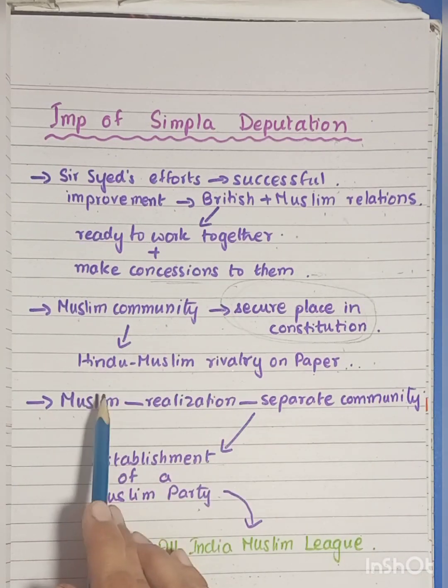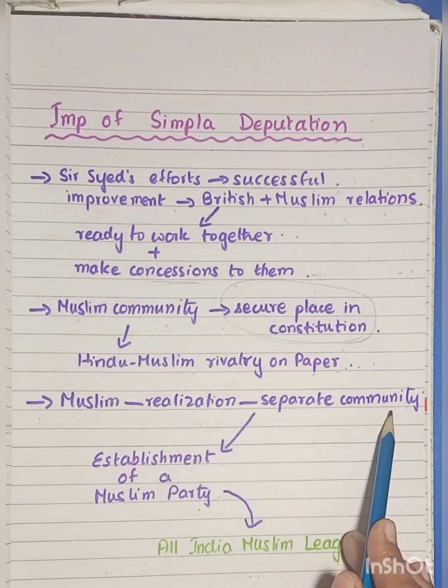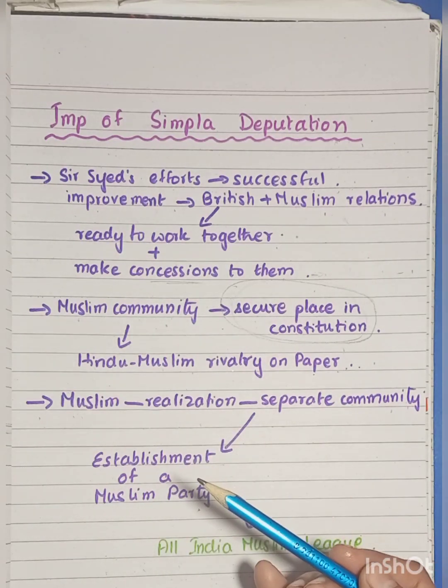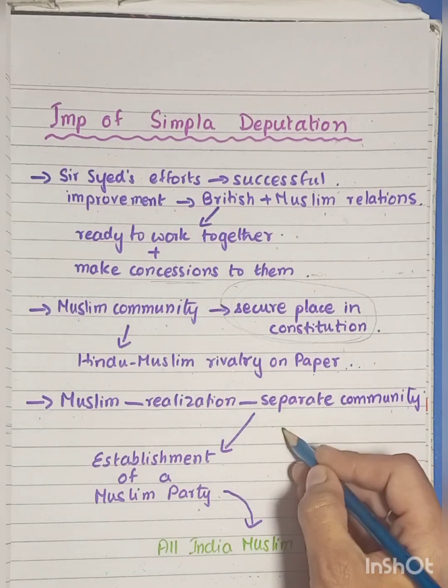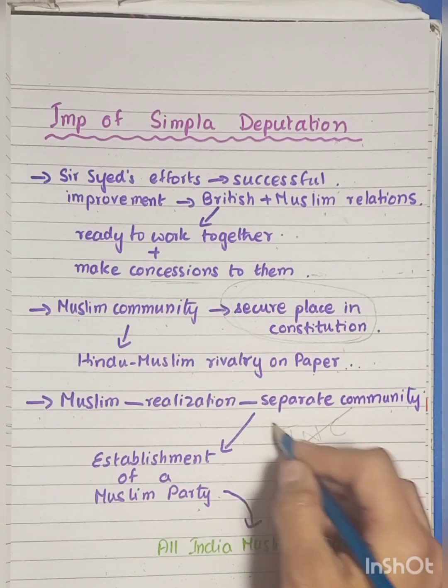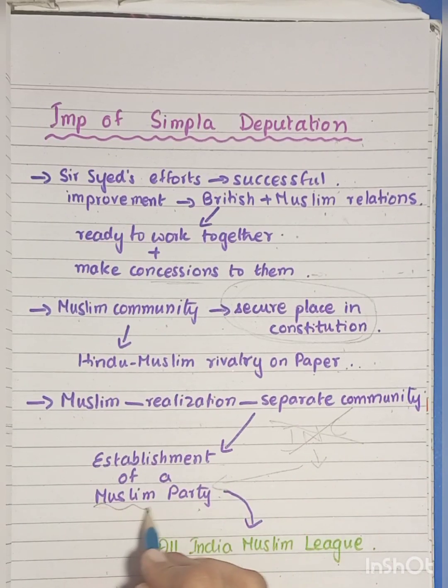Thirdly, there was a realization amongst the Muslims as a community that they were a separate community and their interests could not be represented by the Indian National Congress, or the INC. And therefore, they could not rely on the INC. They needed a new party of their own, and that had to be a Muslim party. And therefore, this resulted in the establishment of the All India Muslim League.